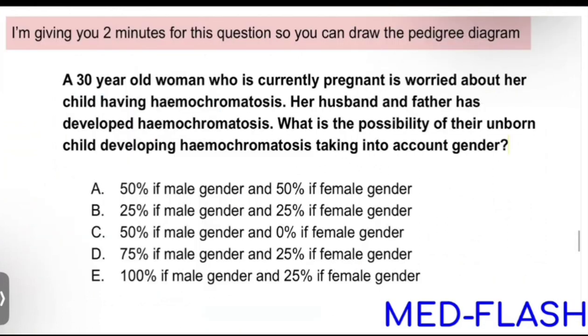Okay, now this is homework for you guys. This is a question. Let us see who can make a Punnett square and send it on the WhatsApp group, or you can DM me personally. Just take 2 minutes for this question. Okay, and send me a pedigree diagram, or even after the lecture, take a screenshot of this question and send me a pedigree after the lecture. Okay, pedigree diagram after the lecture.